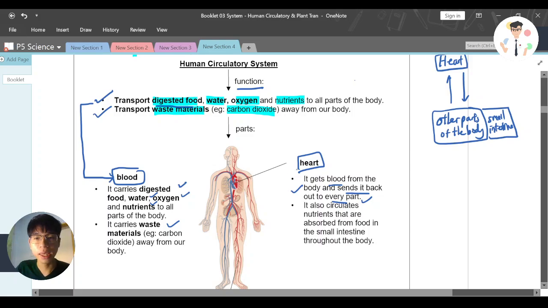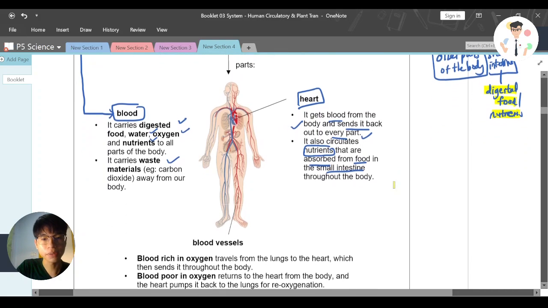The heart also circulates nutrients that are absorbed from food in the small intestine throughout the body. This is a point where very important nutrients, or we can say the digested food, are absorbed from the food in the small intestine. So the small intestine is important because digested food, or nutrients, will be absorbed here. Let me put the highlight here under the small intestine.